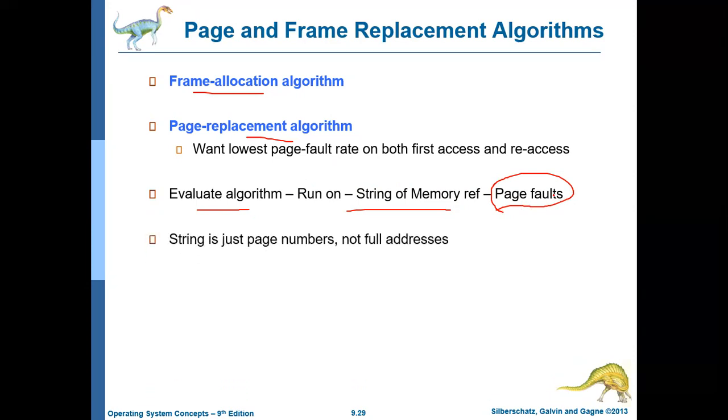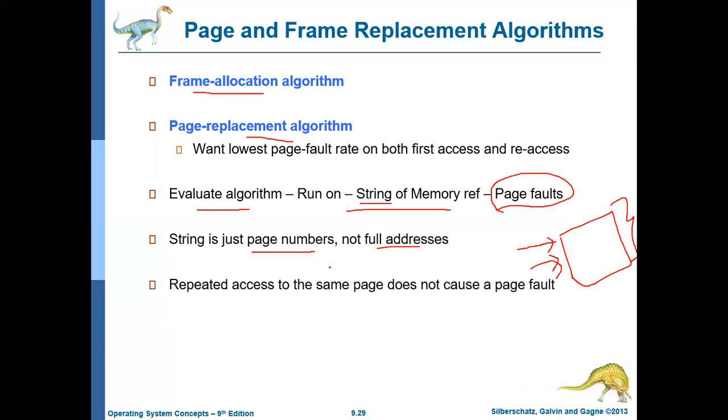These strings are not actually exact memory references; they refer to page numbers. If a page is available, then all locations corresponding to that page are available. The entire page is available. The page may have 10 locations or 20 locations, whatever it may be, so we need not address the actual full address. It is enough to address the page. So the memory reference string does not refer to the exact individual memory location, rather it refers to page numbers. If the same page number is accessed again and again continuously, then it will not result in a page fault.